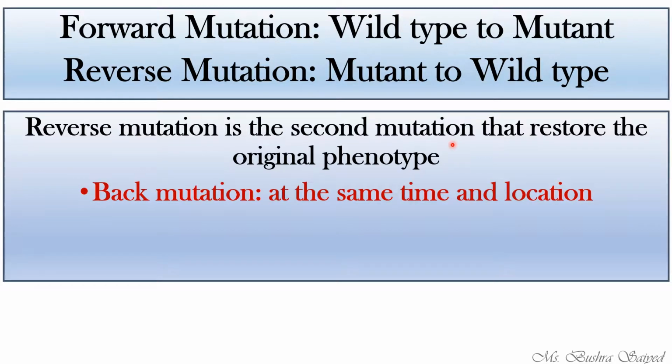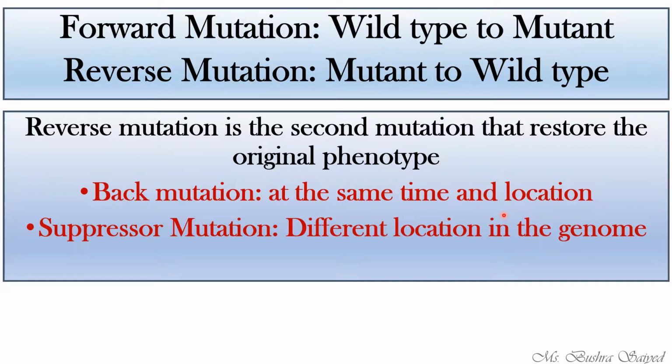There are two different types of reverse mutation. The first one is the back mutation, which occurs at the same time when the forward mutation has occurred. It means that if at a point of time, in real time only, the change will be completed by the reverse mutation, and at the same location.